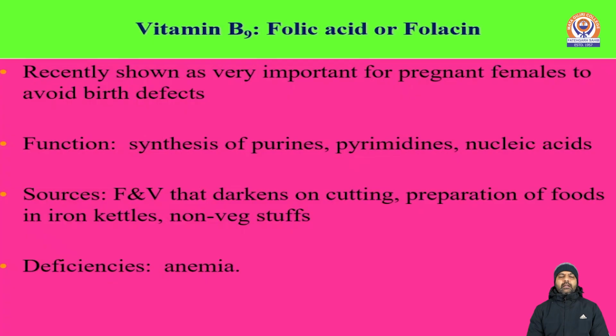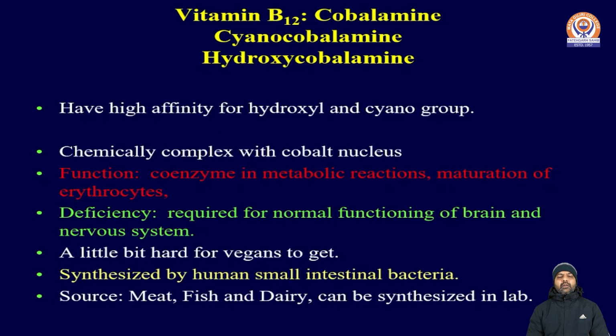Next is vitamin B9. Vitamin B9, also known as folic acid or folacin, is recently shown to be very important for pregnant females to avoid birth defects. It functions in the synthesis of purines, pyrimidines, and nucleic acids. Its sources include fruits and vegetables. Generally, recognition for iron sources or folic acid sources: fruits get darkened on cutting and on exposure to the environment or oxygen. Next are non-veg items. Deficiency causes anemia.